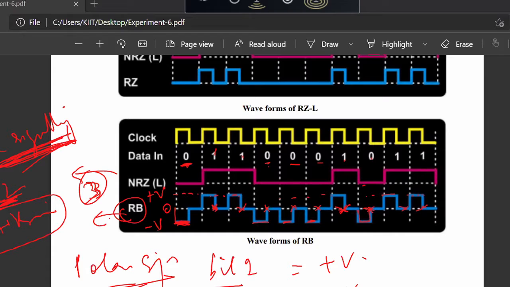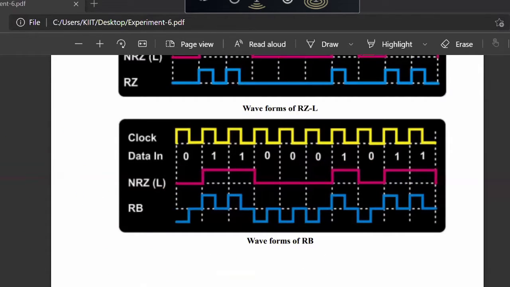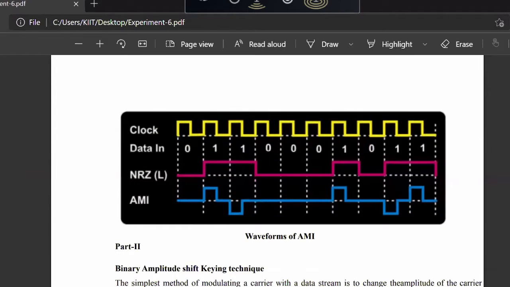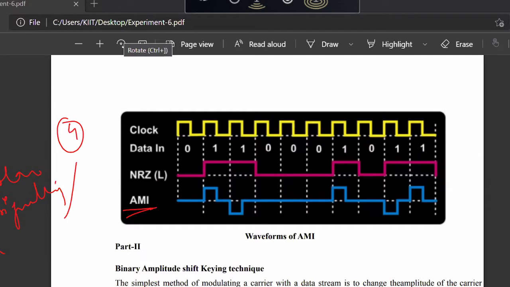And the last one that you see in the lab, in the trainer kit, which you'll see in the video demonstration, is your AMI, that is your bipolar signaling. AMI is nothing but the bipolar signaling technique, which is also called alternate mark inversion.